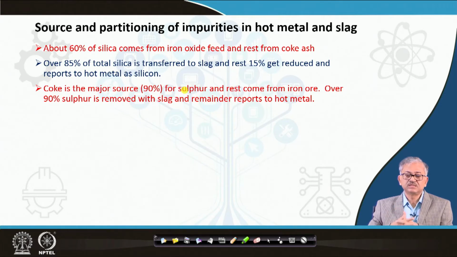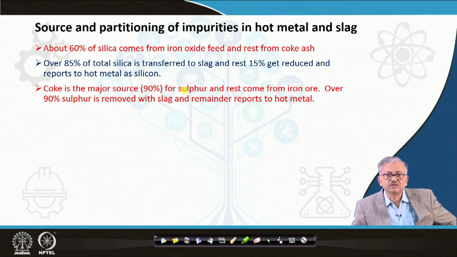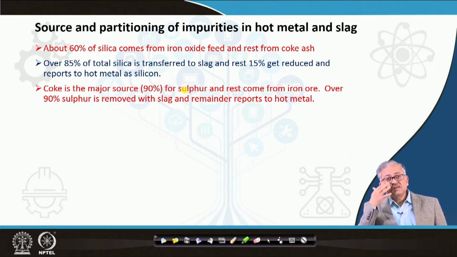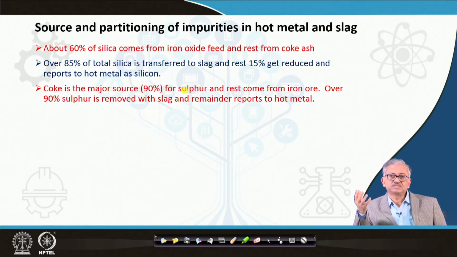But what I was telling, still our sulfur is 0.05 onwards, 0.05 to 0.08, a little higher, in spite of the fact that the sulfur content in the coke ash is quite low. Even though sulfur in the ash is less, we still have very high sulfur in the hot metal compared to Japan and others, because we have some limitation in the slag basicity, as I said. Although we remove 90% of the sulfur into the slag, we can remove a further 95% if our slag is more basic, and we can have low sulfur in the hot metal. Okay, so that is the way.